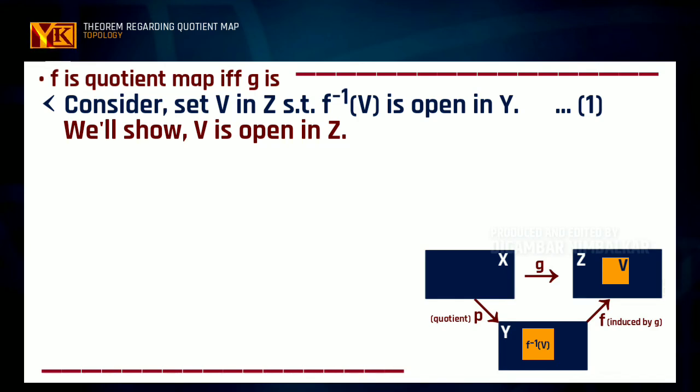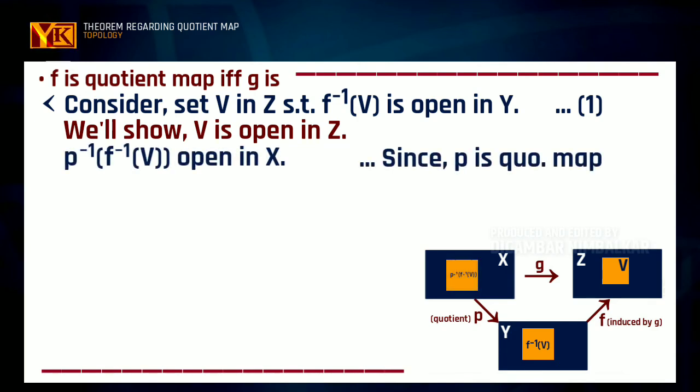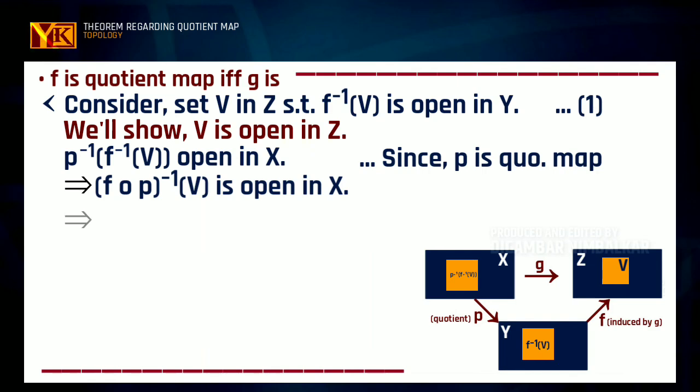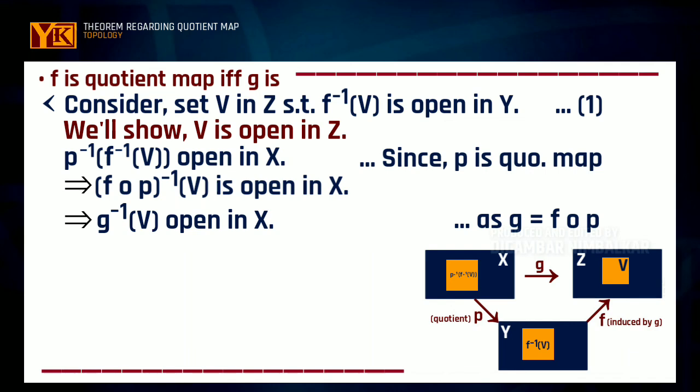Now as we have f inverse of V open in Y, what does this imply? p inverse of f inverse of V is also open in X, because p is a quotient map, so it will be continuous. So the inverse image of any open set in Y will be open in X. But p inverse of f inverse of V is nothing but (f composition p) inverse of V, and f composition p is nothing but map g.